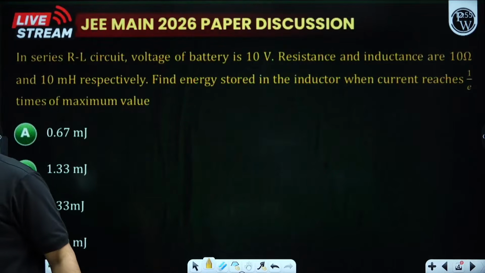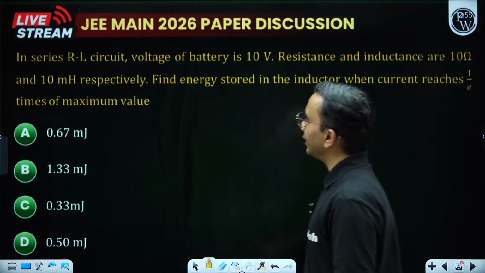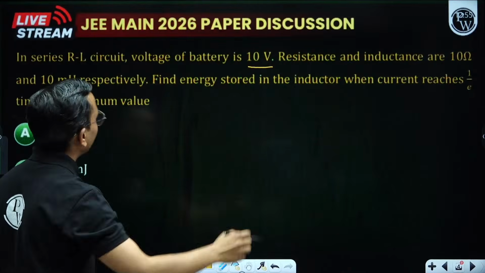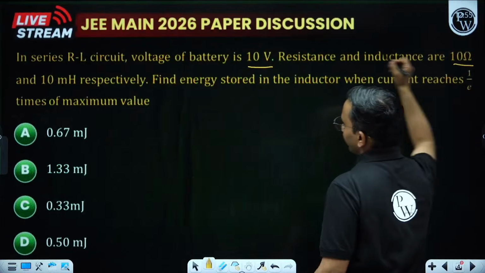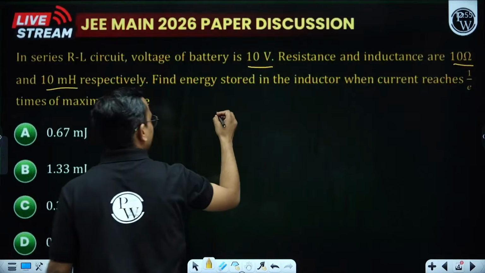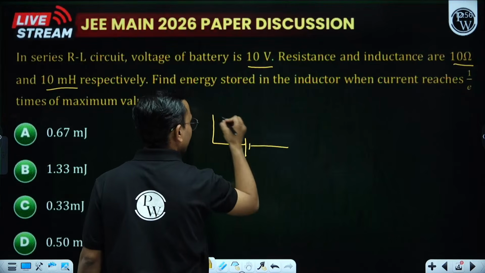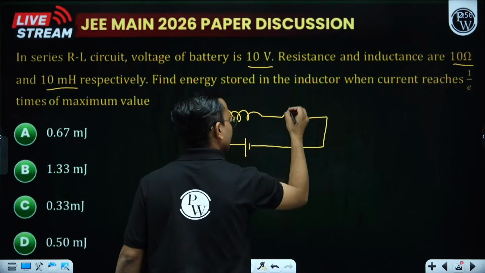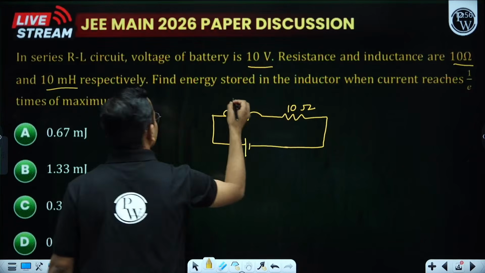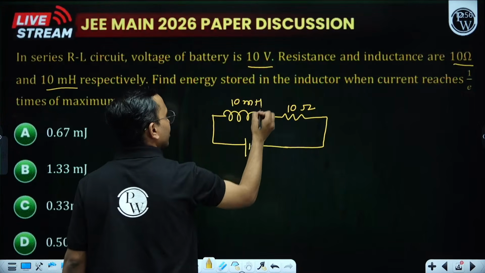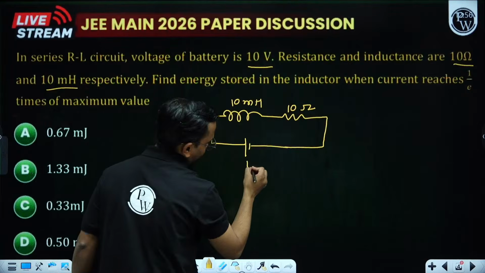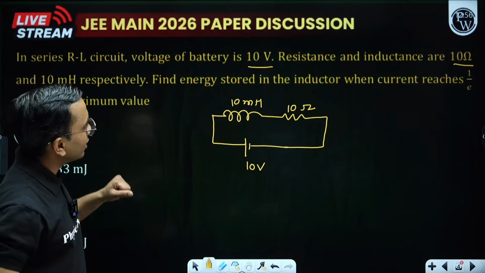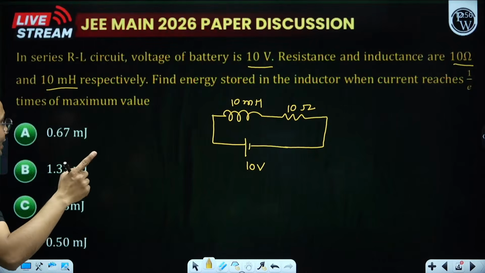So here in this question, what is asked? Let us read. In series RL circuit, voltage of battery is 10 volt. The resistance and inductance are 10 ohm and 10 millihenry. So make a simple circuit. This is our inductor. This is our resistor. This is 10 ohm and this is 10 millihenry. And the battery is 10 volt. Now, find the energy stored in the inductor when current reaches 1 by e times of the maximum value.